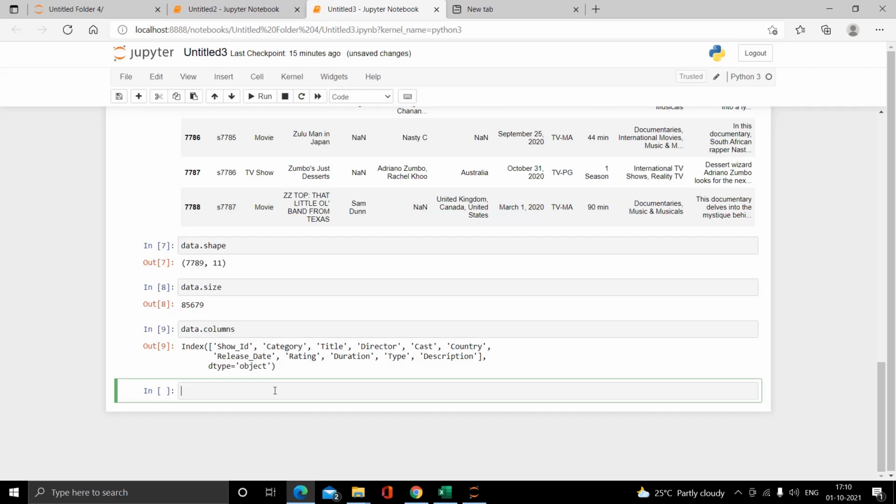Now my next command is info. The info function is used to show all the information about the dataset at once. Here we can see indexes, columns, and data types of each column using that function. Let's see. The command is data dot info.